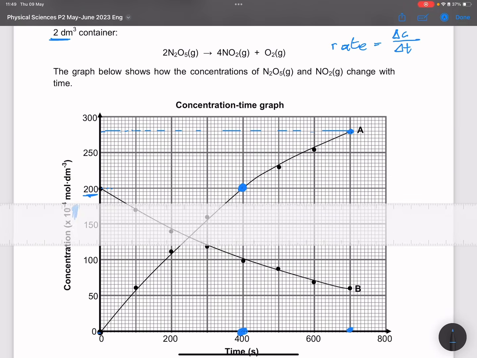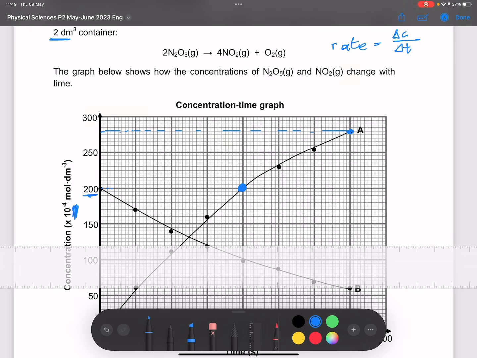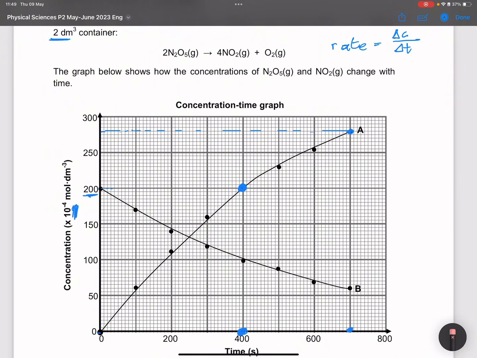We know our division per line would be 5, because if you notice, we've got 50 between our major divisions, and you divide it by the number of lines in between. There are 10 lines in between, so 50 divided by 10 gives us 5. So if you look at that, we've got 250.